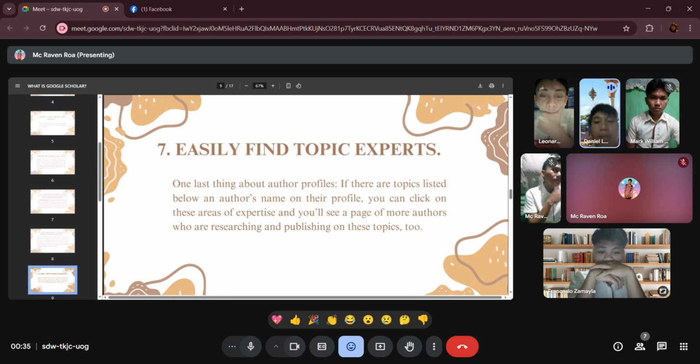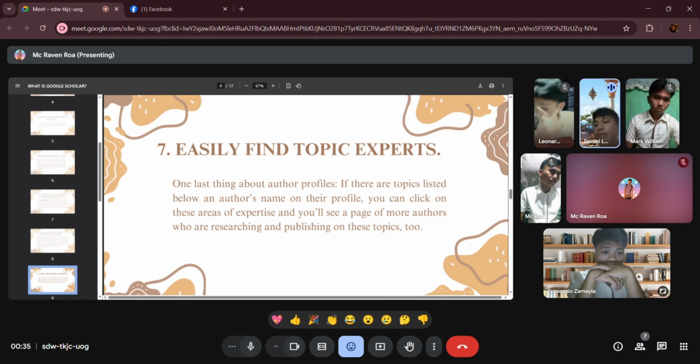Next is easily find topic experts. One last time about the author profile: there are topics listed below an author's name on their profile. You can click on the area of expertise and you see a page of more authors who are researching and publishing on the topic. This topic feature enhances your ability to discover researchers, especially in specific fields.